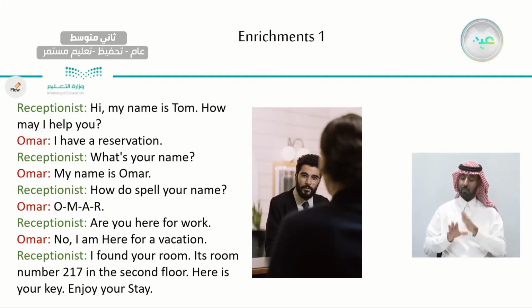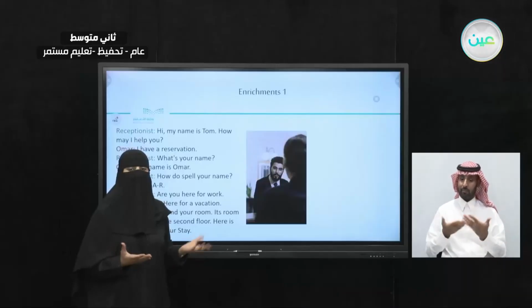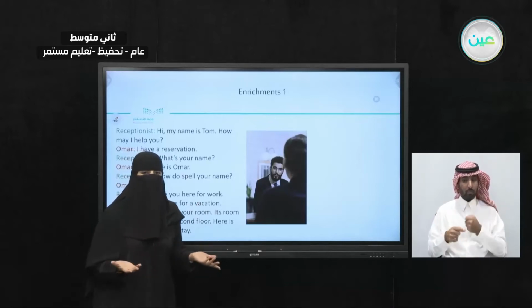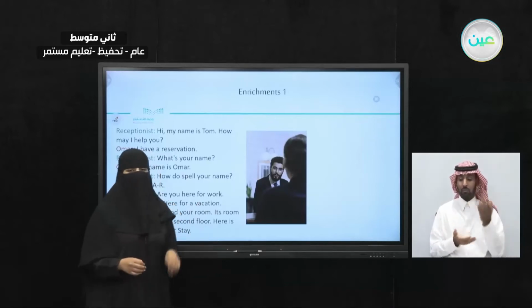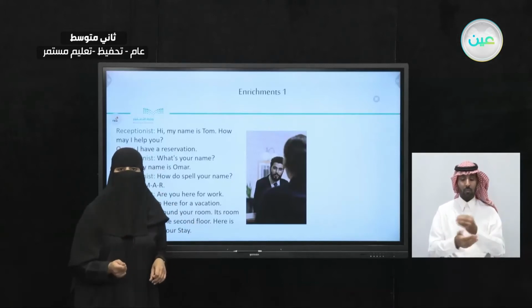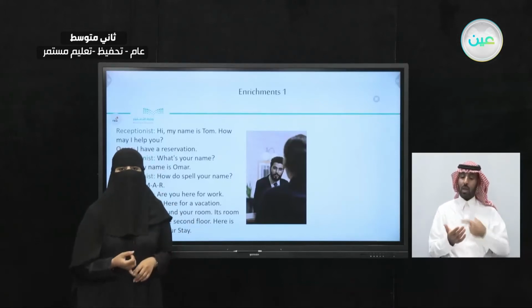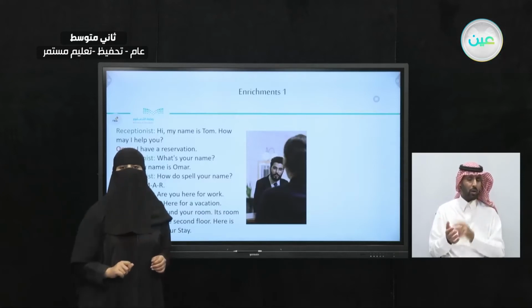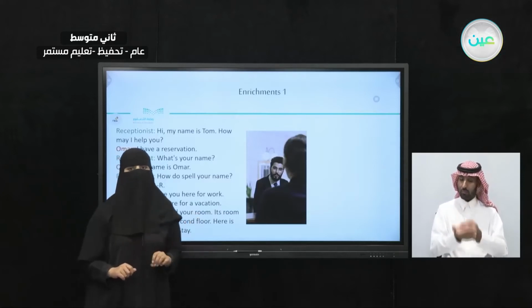So, what did we see here in the conversation between the receptionist and Omar? What did the receptionist do? The receptionist took the information of Omar, took the spelling of his name, then found the reservation of Omar and gave him the key for the room he booked.